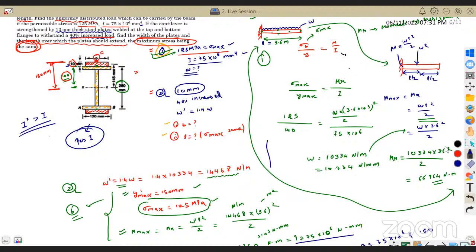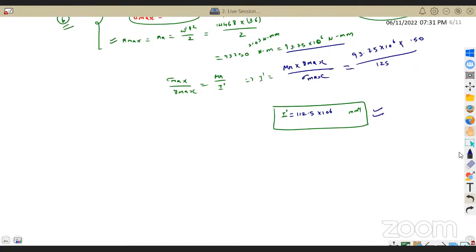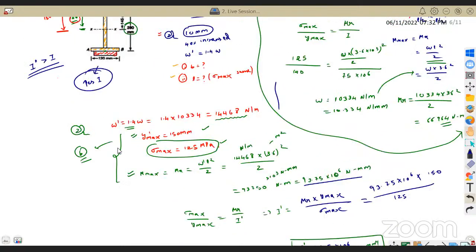So I hope this logic will help you in correcting the mistakes. Your calculation mistakes will happen, and you should be ready to identify that it is a mistake. Those things can be done only by observing a little bit more. I'm adding plate at the top and the bottom, so obviously I dash has to be greater than I. The new moment of inertia should be greater than the old moment of inertia. No doubt about it. So I dash is 112.5 into 10 power 6, and what is our I? It is 75 into 10 power 6. So now what have we done by adding the extra plate?